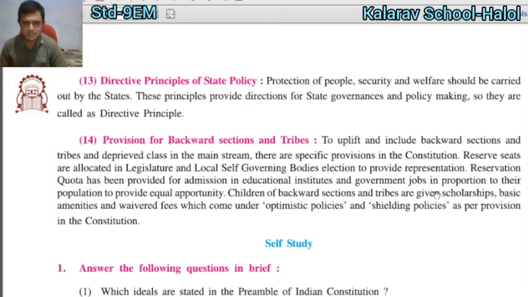They also get scholarships, basic amenities and fee waivers, which come under affirmative policies and safeguarding provisions in the constitution. So these castes get more and more benefits so that they can come forward and match the world with modern life. The government is trying to improve the life of these people.